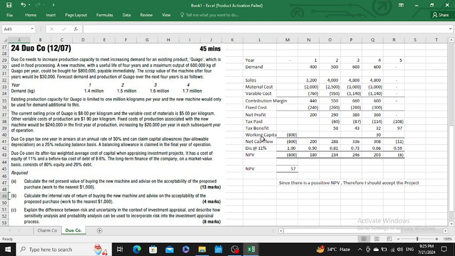Then sir, we have part B in which we have to calculate the internal rate of return. Okay, sir, we have to calculate the internal rate of return.